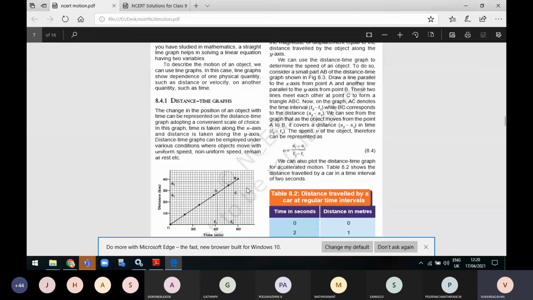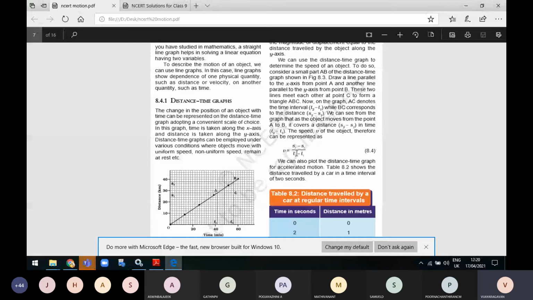So now we are drawing two lines from A and B. We are taking two points on the straight line and marking A and B. From A, you draw a straight line parallel to the x-axis, and another line parallel to the y-axis from B. These two lines meet at a point. That point is called C. After drawing these two lines, we can see that ABC looks like a triangle.